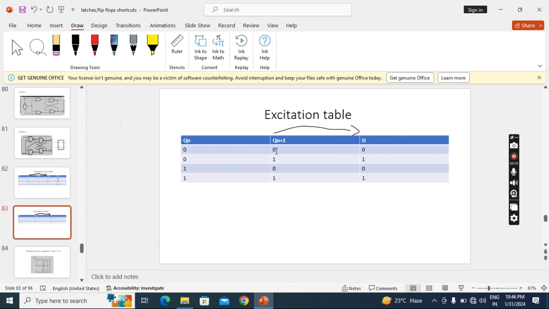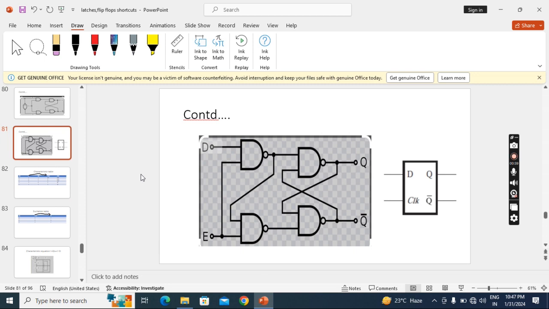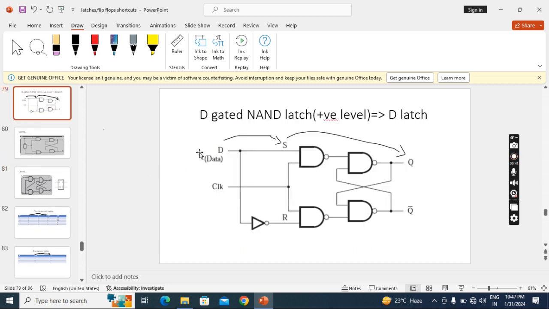Here one shortcut, whatever Qn plus 1, that will become D. Blindly we can write for D, not for other latches or flip-flops. Now in the characteristic table you can observe one thing. You can write Qn plus 1 also blindly, it will become D, for these four conditions. And one more thing we have to observe in logic diagram. Whatever D, that will become S. Straight to the S we have to write Q, if we are using this latch part as NAND.